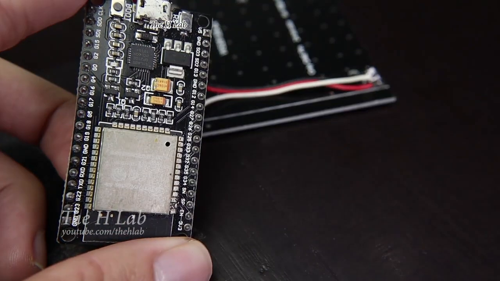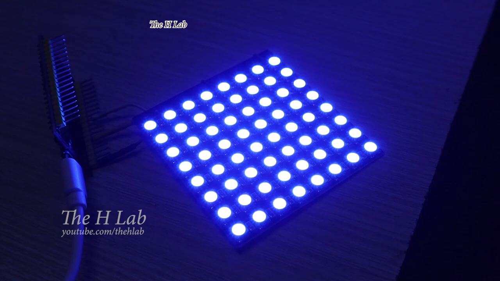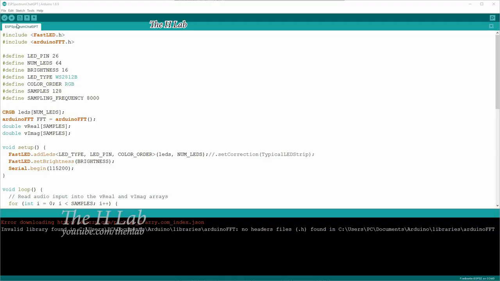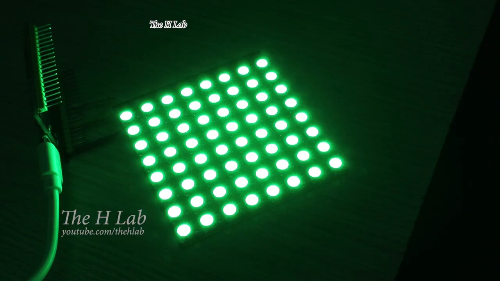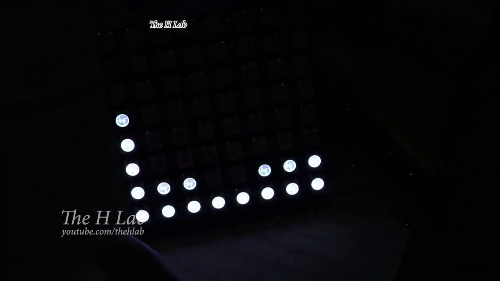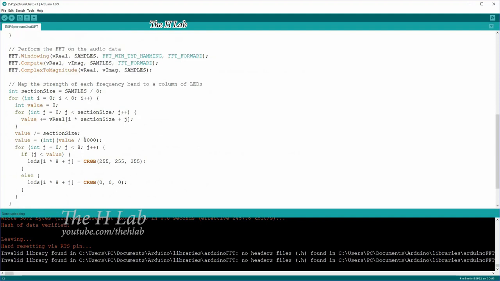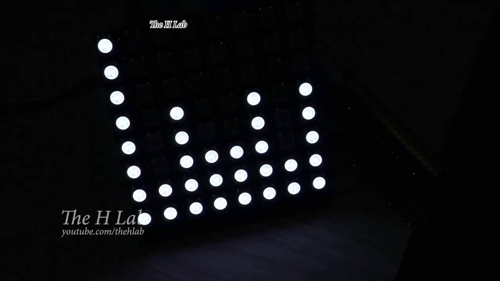First, check if this new matrix is in good condition. Looks fine. Now reprogram the ESP32 with the spectrum analyzer code. Now it looks like a music spectrum analyzer. However, the height of the columns needs to be increased. I changed this divisor from 1,000 to 500. Perfect. But it looks boring.